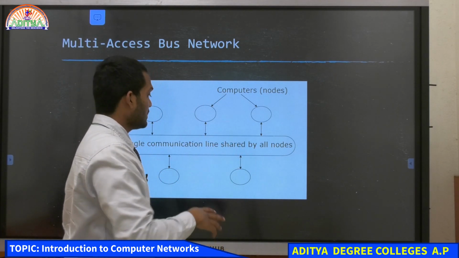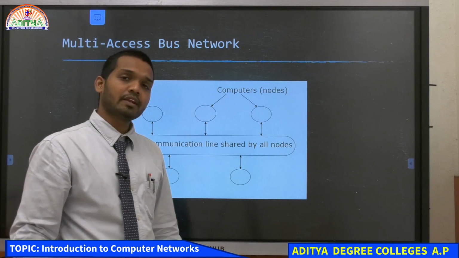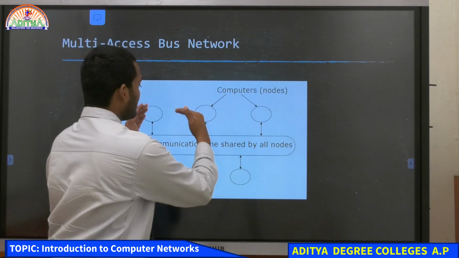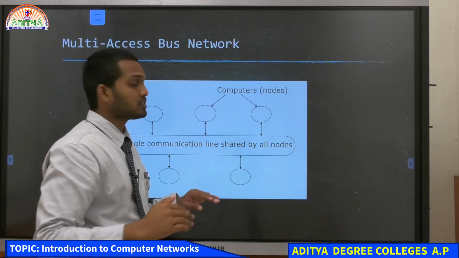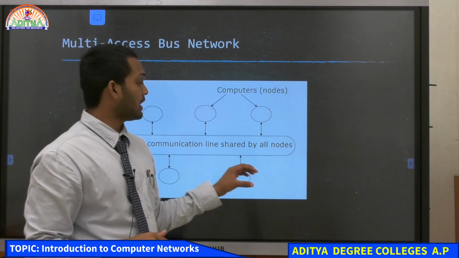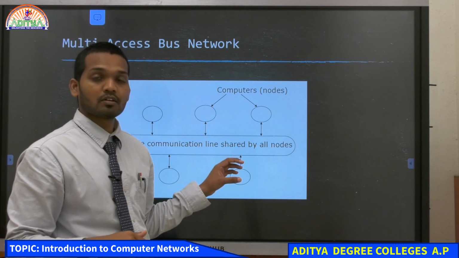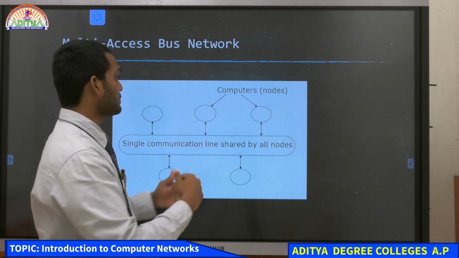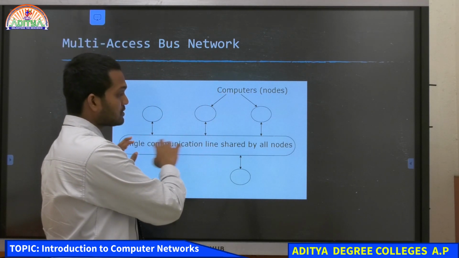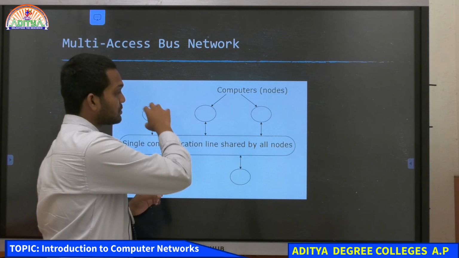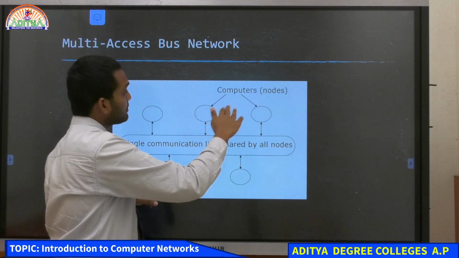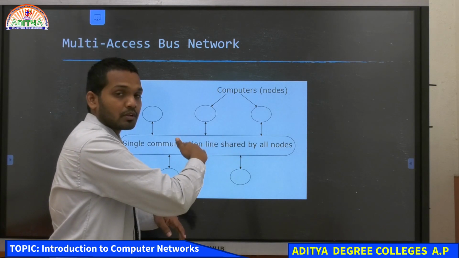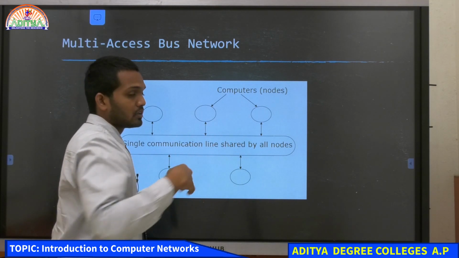Whatever data needs to be transferred between these computers happens only through this line. This line is also known as a bus line. That is why we call it a multi-access bus network, because in this bus we are able to connect multiple nodes.